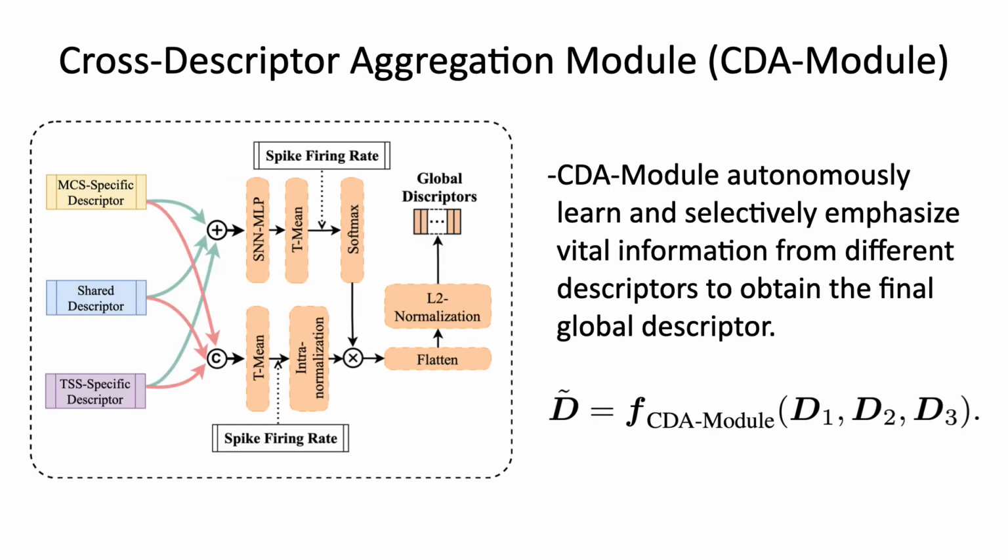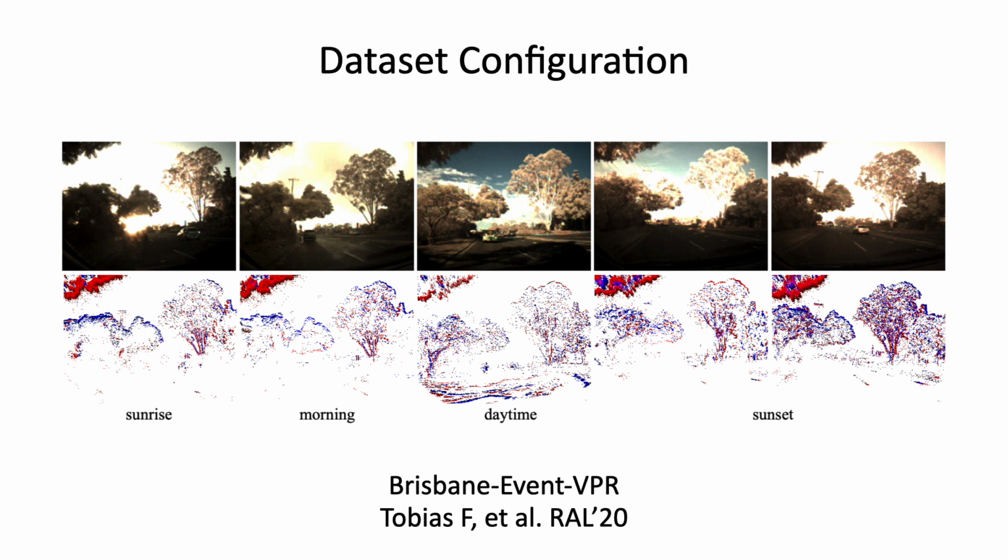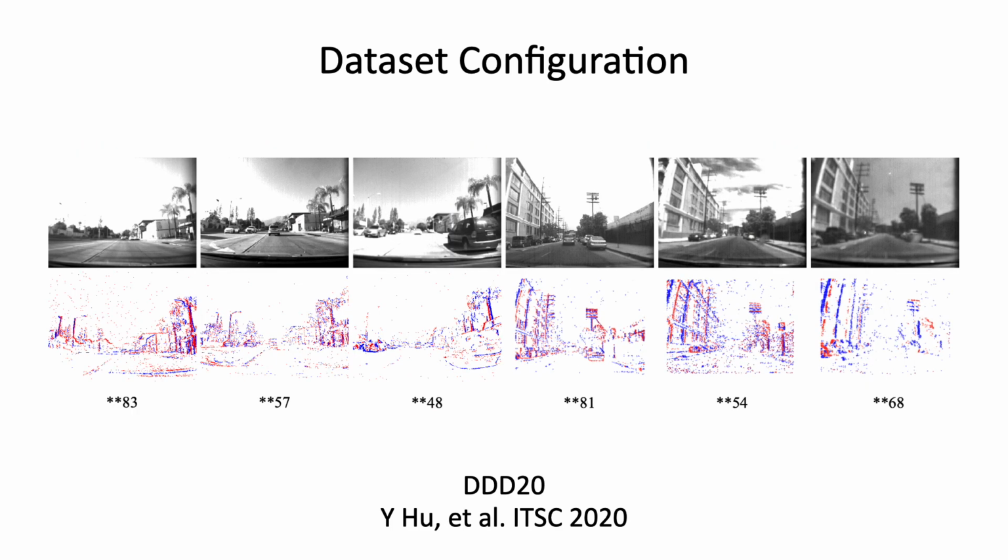Considering the diverse information harbored by the various descriptors and their disparate contributions to the final global descriptor, we next introduce the Cross-Descriptor Aggregation Module to autonomously learn and selectively emphasize vital information from different descriptors, thereby enhancing the model's performance and generalization capabilities. To evaluate the performance of the proposed method, we conduct experiments on Brisbane-Event-VPR and DDD20 datasets.